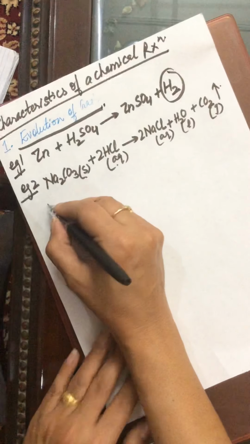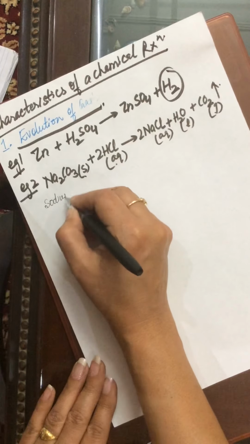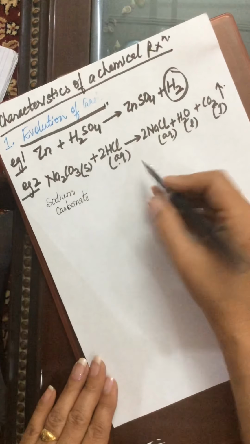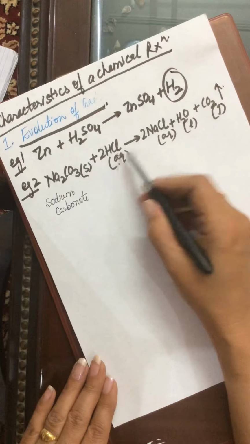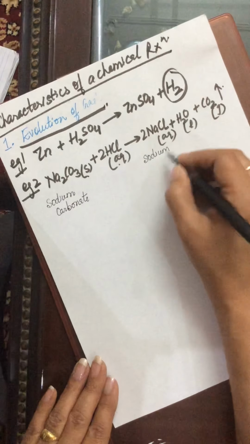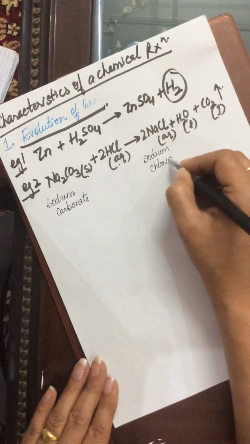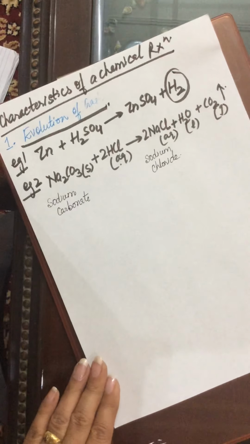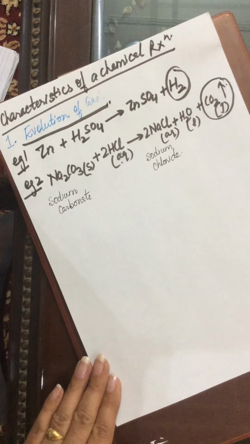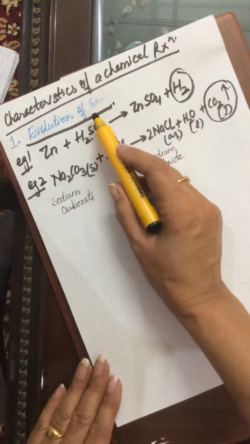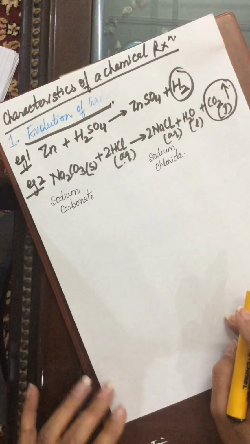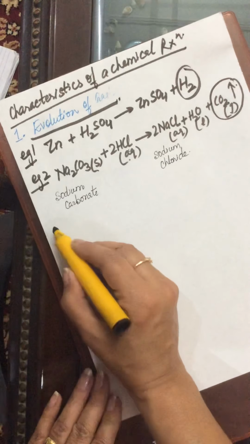This is the formula for sodium carbonate. This we know is hydrochloric acid. This is the formula of sodium chloride. And in this process, which gas evolves? Carbon dioxide. So if there is evolution of gas in a process, that shows that this is a chemical reaction.